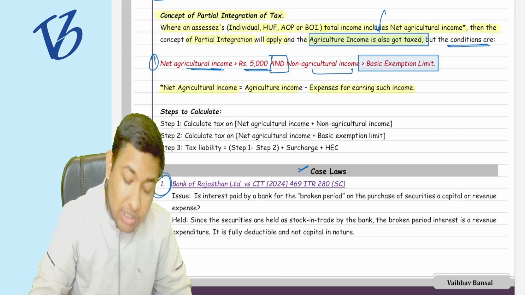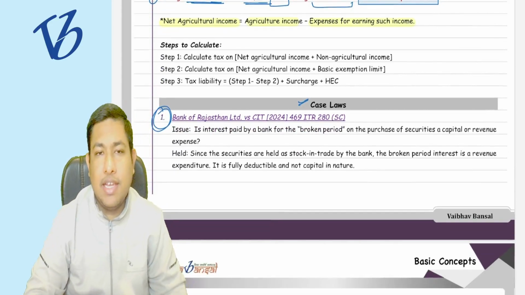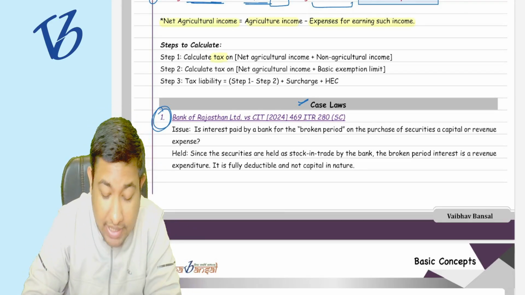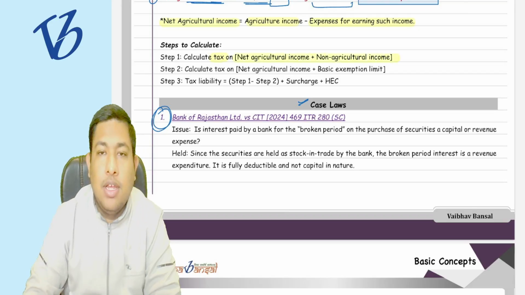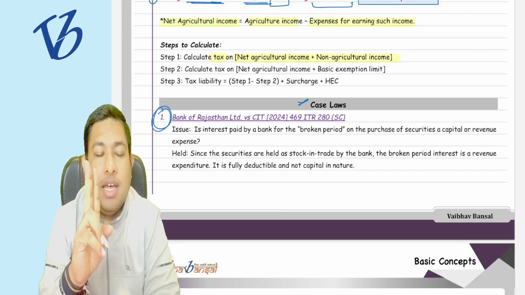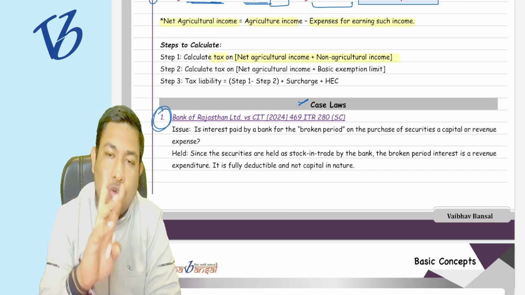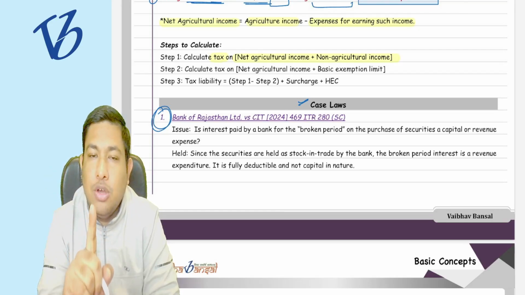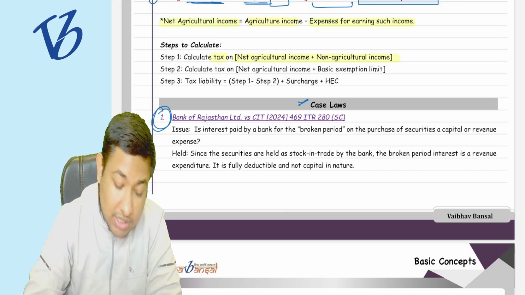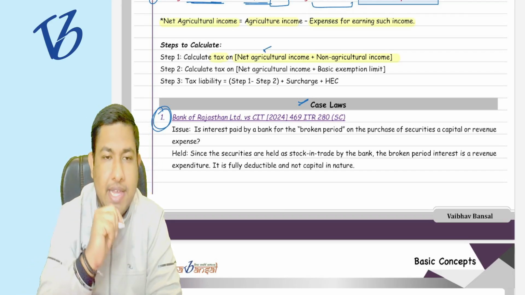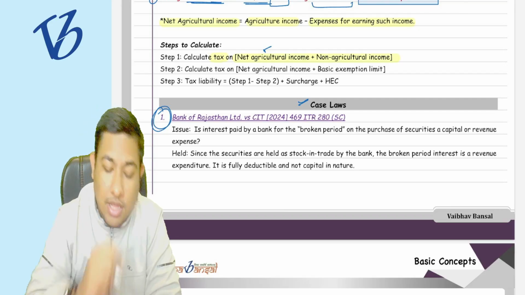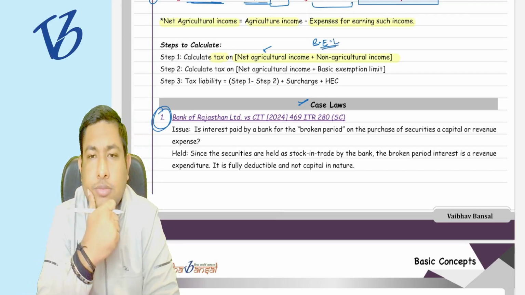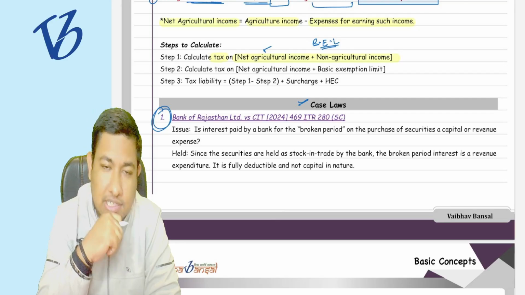Step one. What are the steps to calculate the tax under partial integration? First, you have to compute the tax on both incomes, non-agriculture income plus the net agriculture income. Compute the tax on the total income first. Computed. Now, as per your knowledge, the net agriculture income should not be taxed, yes. And the basic exemption limit benefit should also be given to them or not? Yes, it should be given to them.